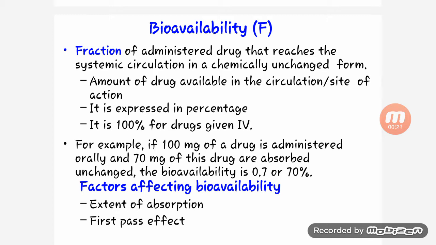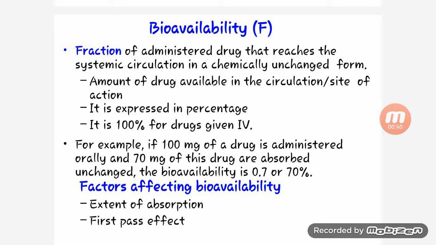Bioavailability is the fraction of administered drug that reaches the systemic circulation in a chemically unchanged form. It is the amount of drug available in the circulation and at the site of action. It is expressed as a percentage. It is 100% for a drug given IV.